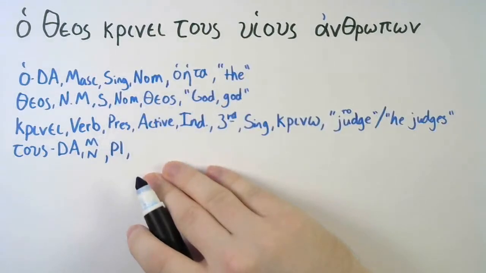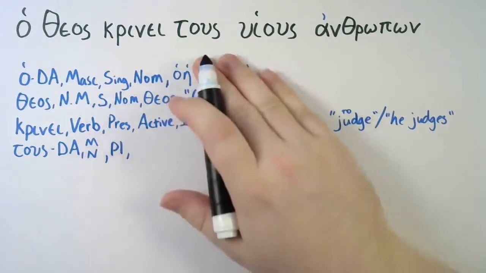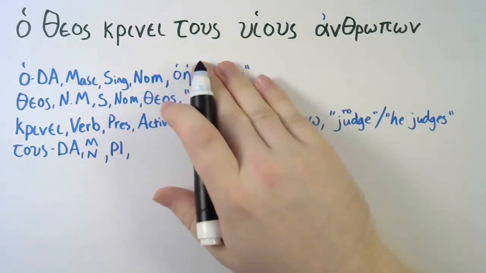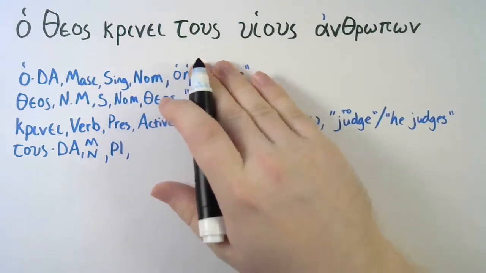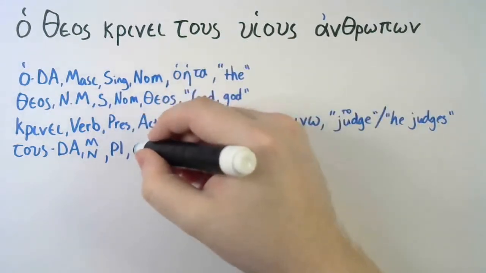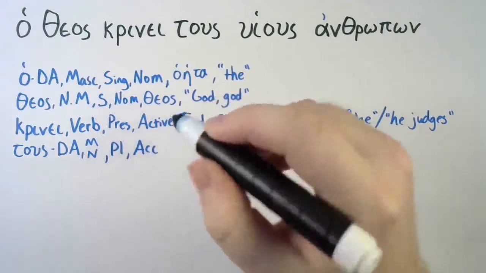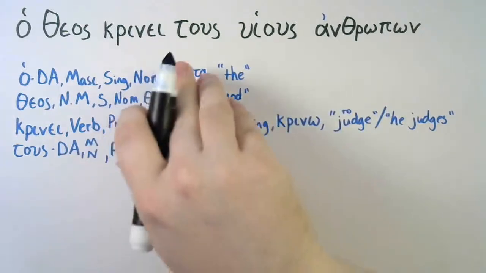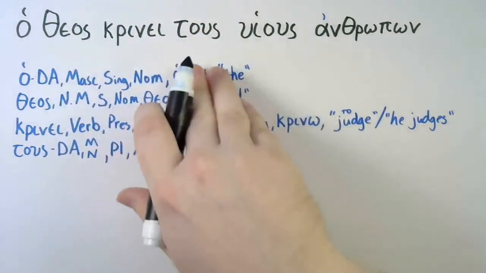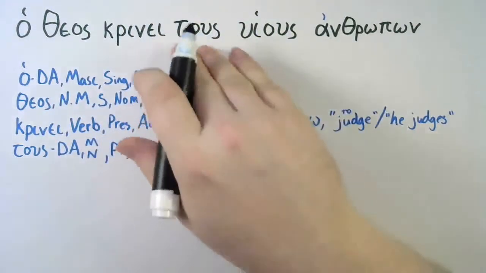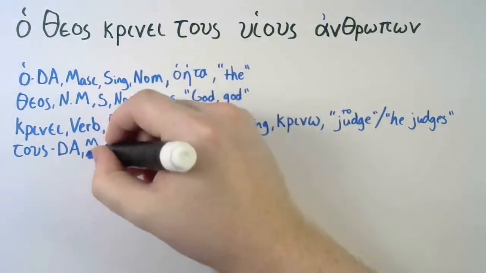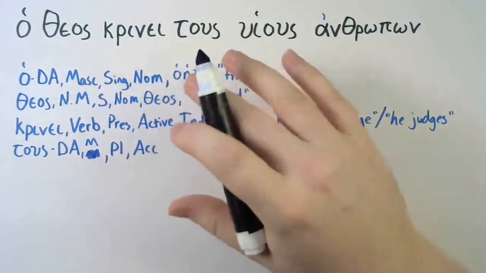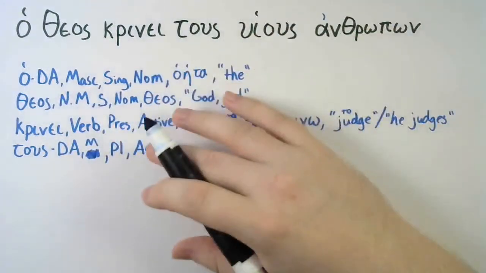And its case. We need to know its case. Tous is accusative. And that brings us back to what gender is it? Well, if you recall, in the articles, the ous ending is masculine, not neuter. And that's why things slip my mind as well.